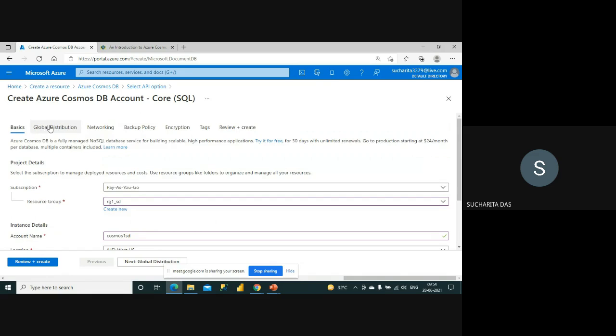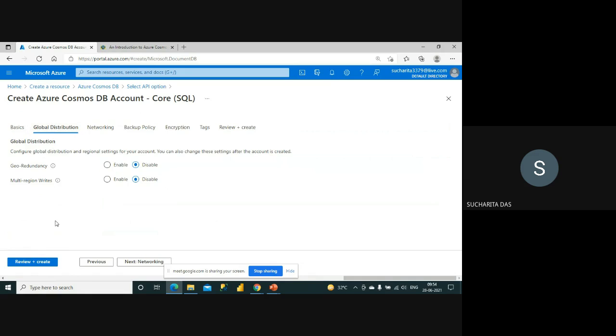If you go to other tabs, these are some global distribution. So I told you that, as you know, the Azure Cosmos DB account is the unit of global distribution. So how much distribution do you need? You can see here geo redundancy you can enable, multi-region writes you can enable. So it's like how many places you want to keep the copies of your data, so that it can be easily accessible. Of course you understand that if I enable these options, then I have the global distribution features, but at the same time I have to pay. So it all depends on your requirement, and based on that you have to do it.